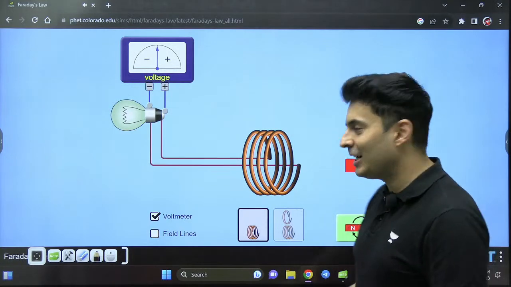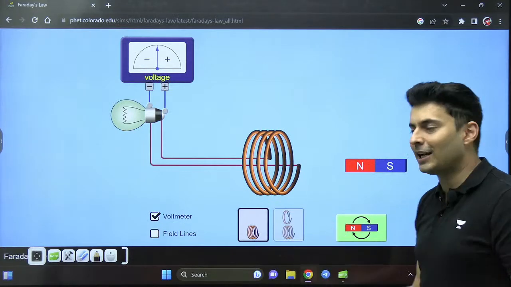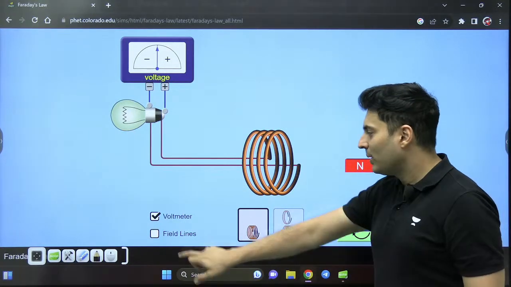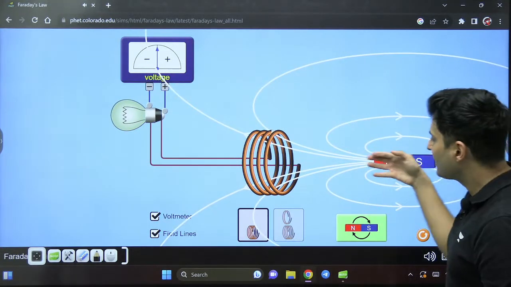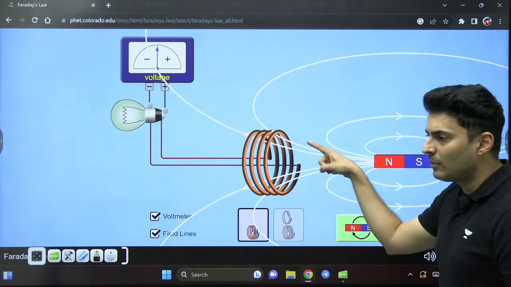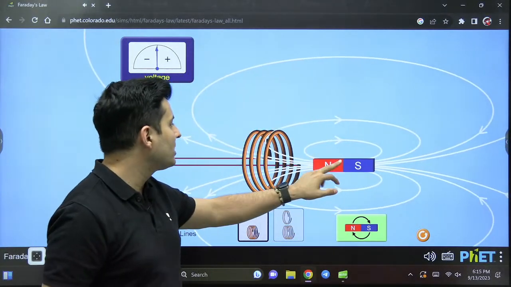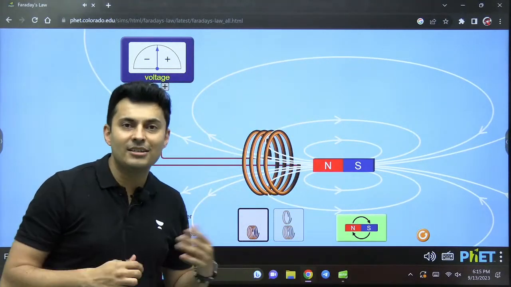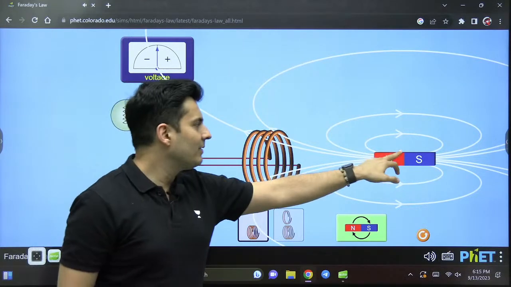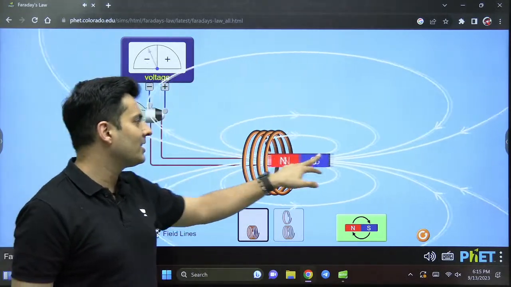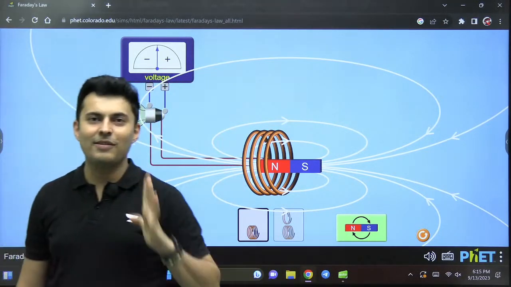So electricity is created by magnetism. Magnetism is creating electricity. Awesome, this is exactly what Faraday discovered. Now what is happening over here can be easily seen using the field lines. Do you see when the magnet is here, some of the field lines are piercing through the coil? When you move the magnet here, do you see more flux, or basically there is a change in the flux? So if the magnet is stationary, the flux won't change. If the magnet moves, then you can see the flux changes. That's the reason why you will see there is electricity created. Exactly Faraday's law.